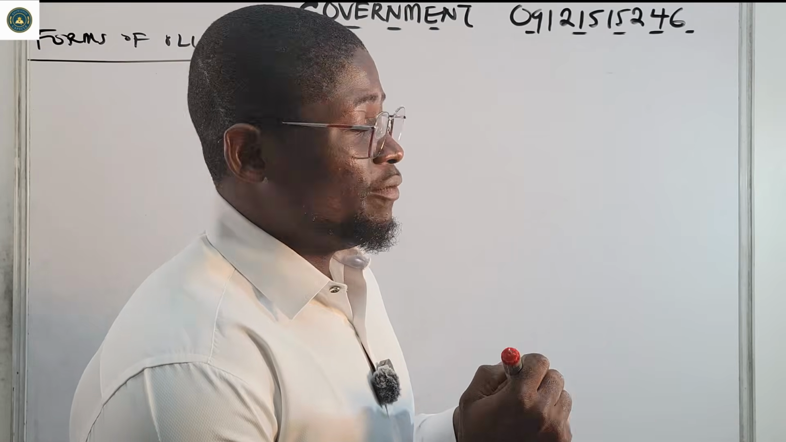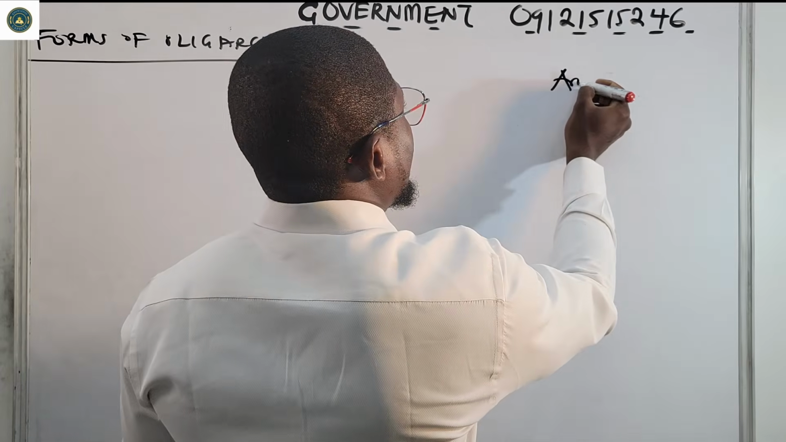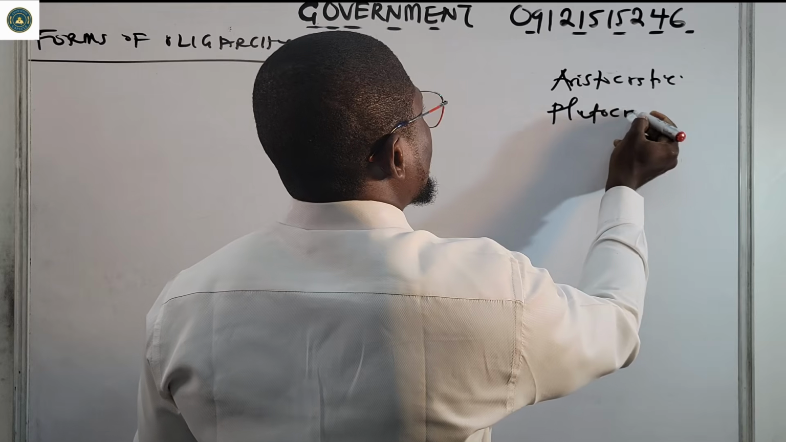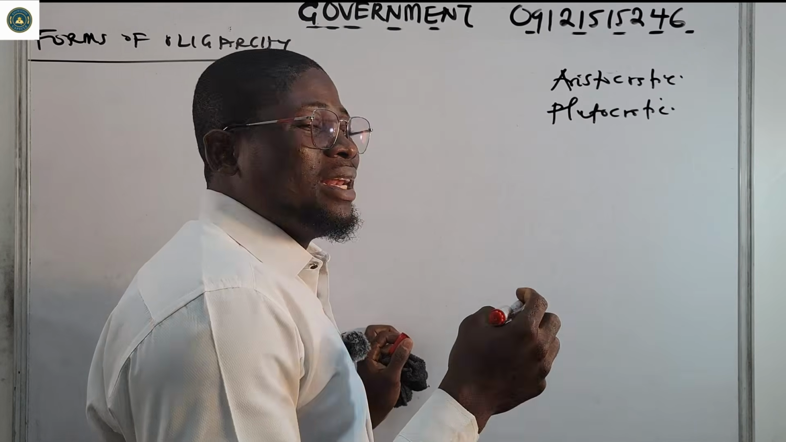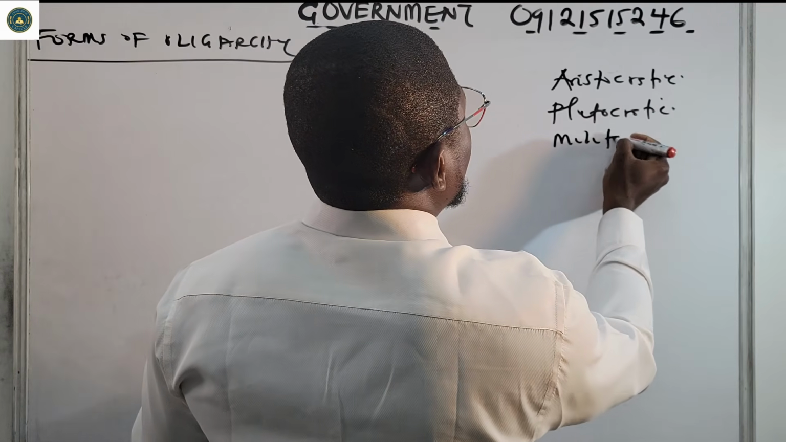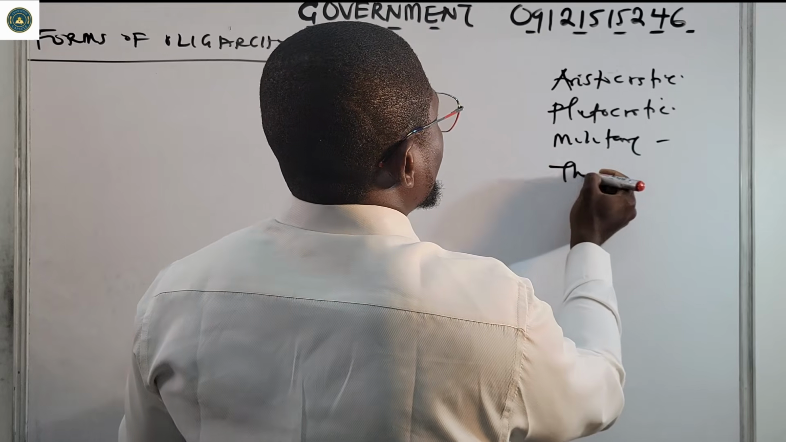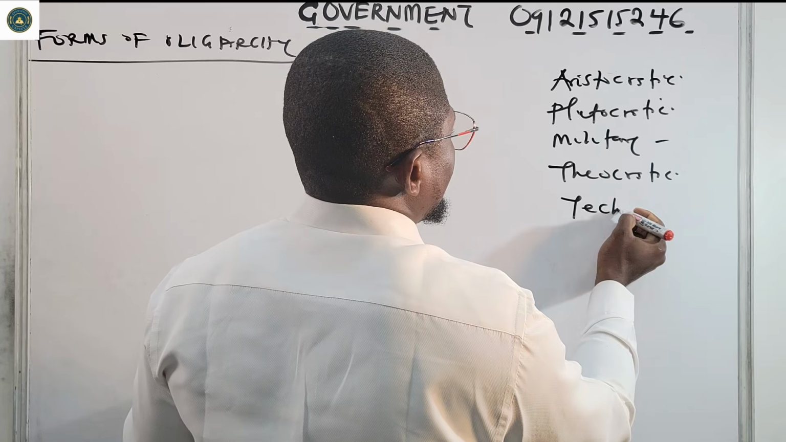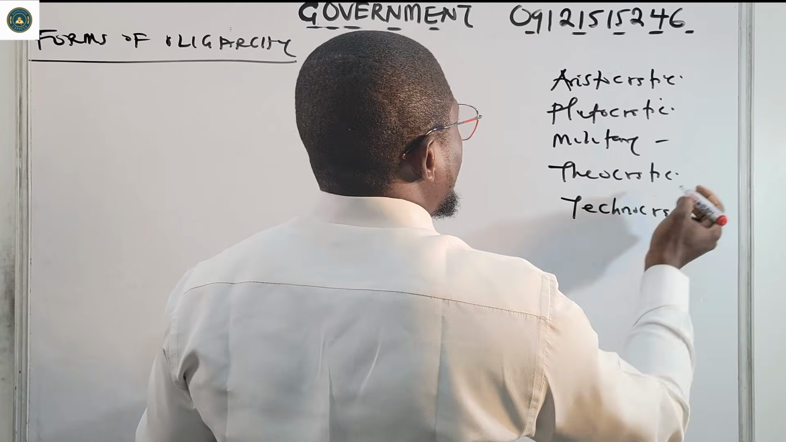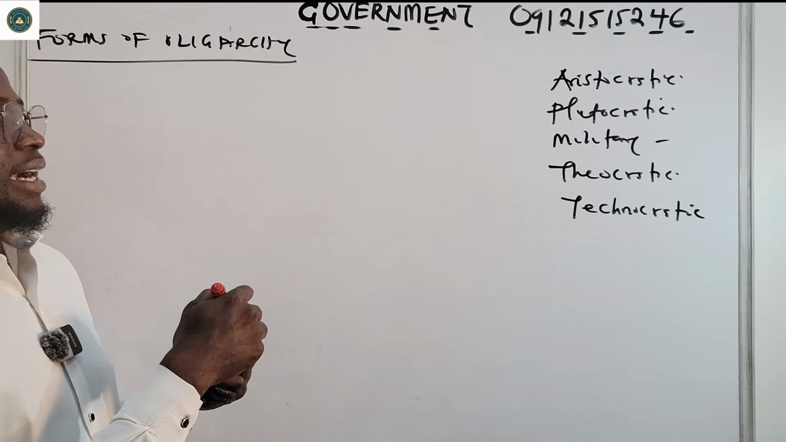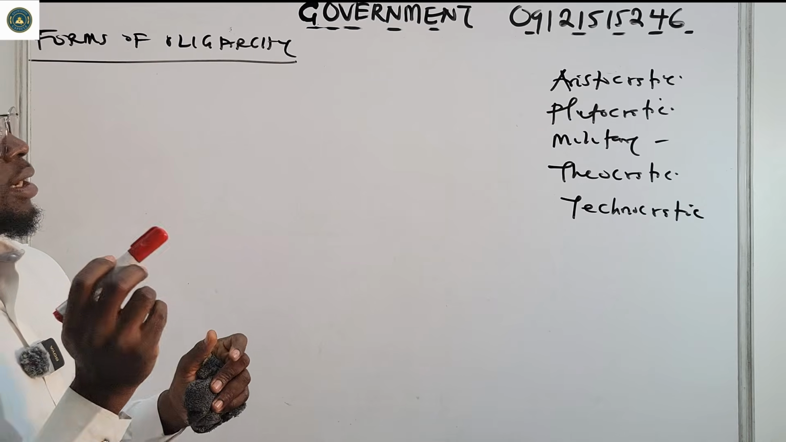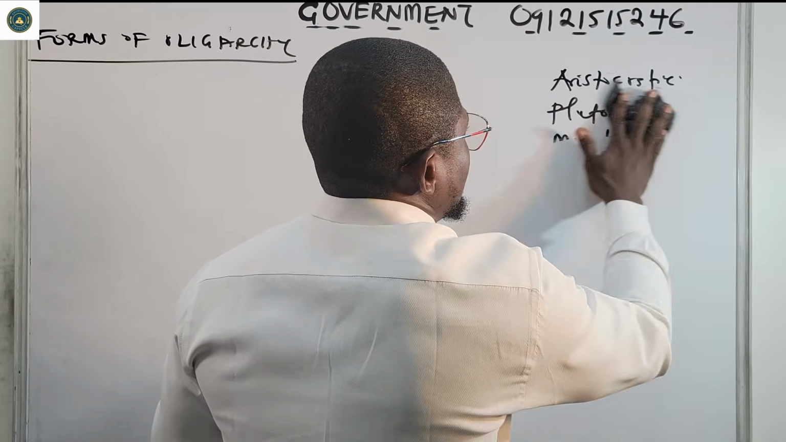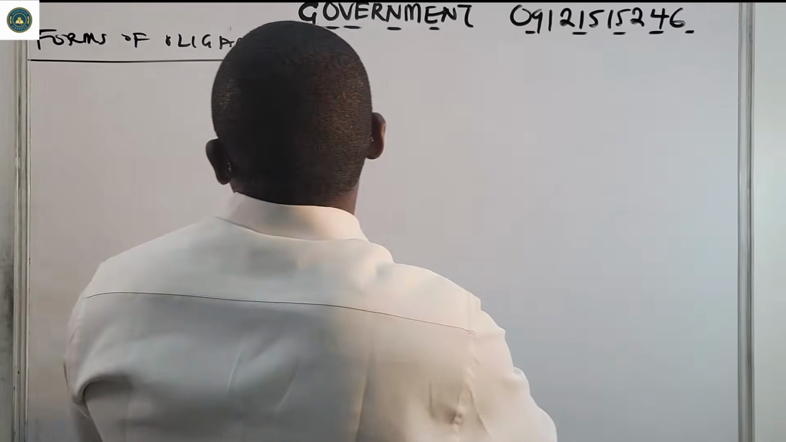So we have five major forms I'm going to look at. I'm going to look at aristocratic oligarchy, plutocratic, then military oligarchy, then theocratic, then technocratic. So: aristocratic oligarchy, plutocratic oligarchy, military oligarchy, theocratic oligarchy, and technocratic oligarchy. But let us begin with aristocracy, the aristocratic oligarchy.